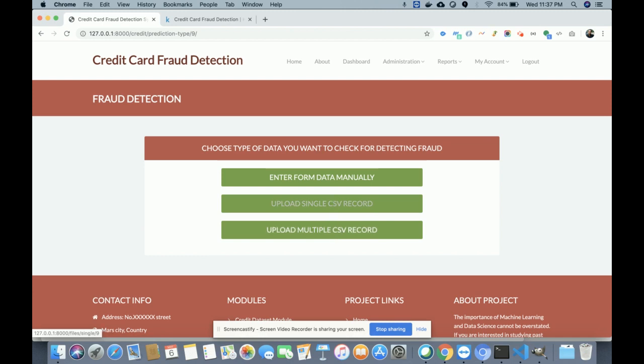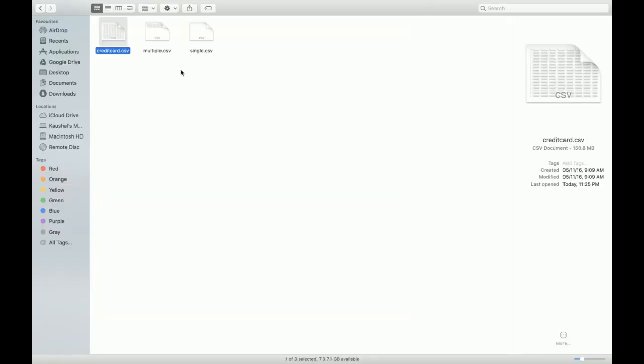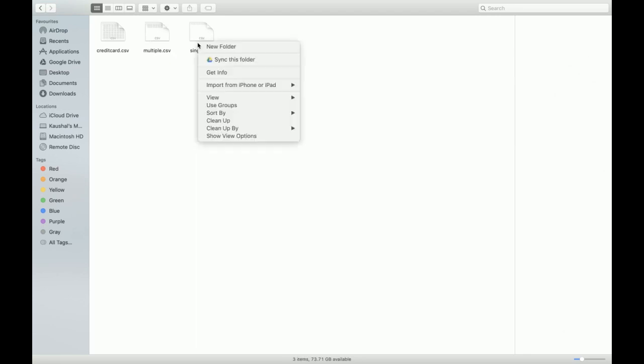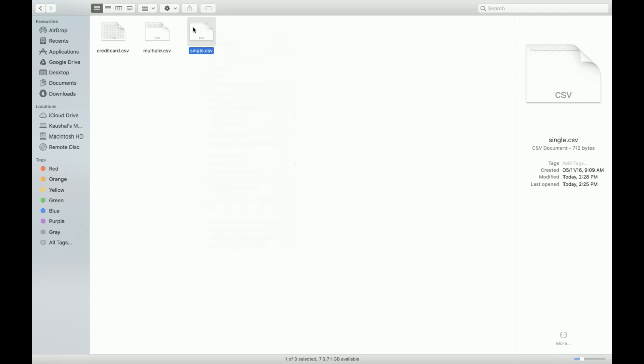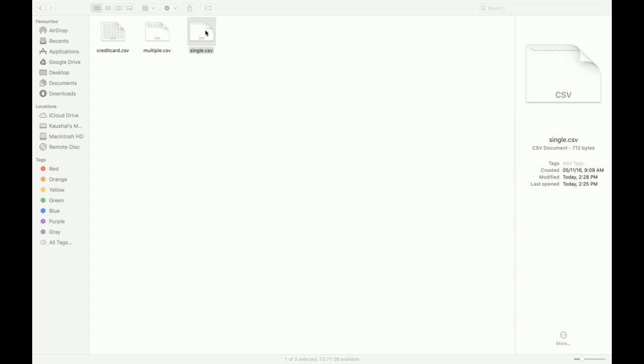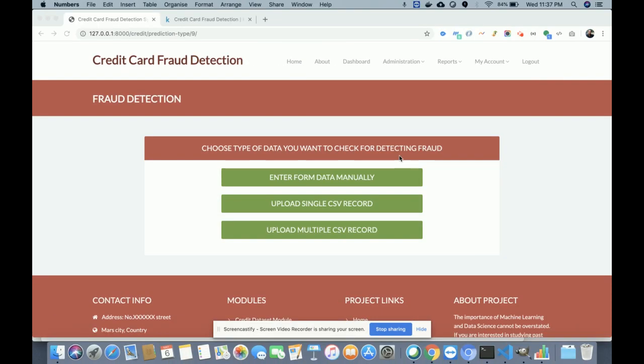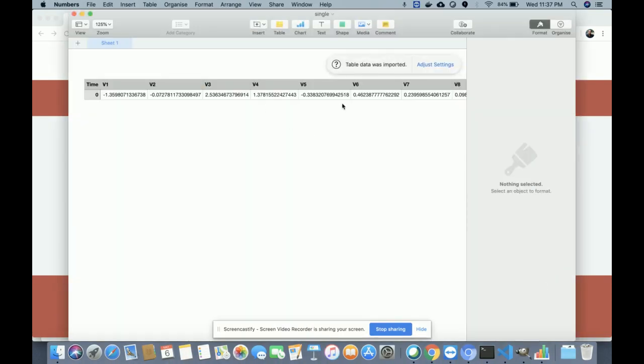So with a single file, you can upload a single CSV file. Let me explain here. This is the multiple option and this is the single option. Let me open it. Once I open it, there are three files here: credit card.csv, which is the data set. This is the single CSV file, so I'm opening it. Yeah, it's opening. This is the single data set file.